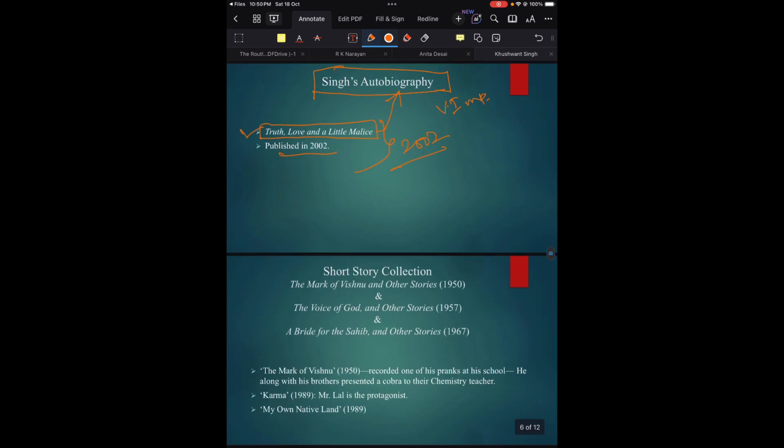Then coming once again to the short story collection, because I already told you that The Mark of Vishnu and Other Stories, published in 1950, is one of his most important short story collections.